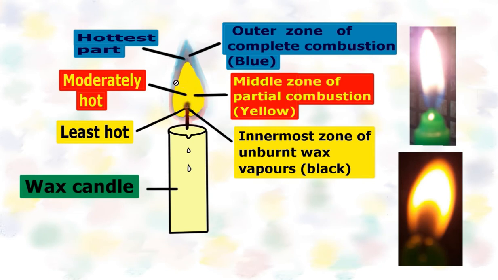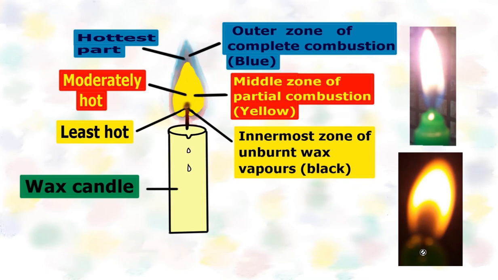Now we come to the next zone. This is the outermost zone in which complete combustion takes place. This zone appears blue in color, and that is the hottest part of the flame. It means the outermost part of the flame has maximum temperature. It is also known as the non-luminous zone of the flame. So these are the three parts of the flame.